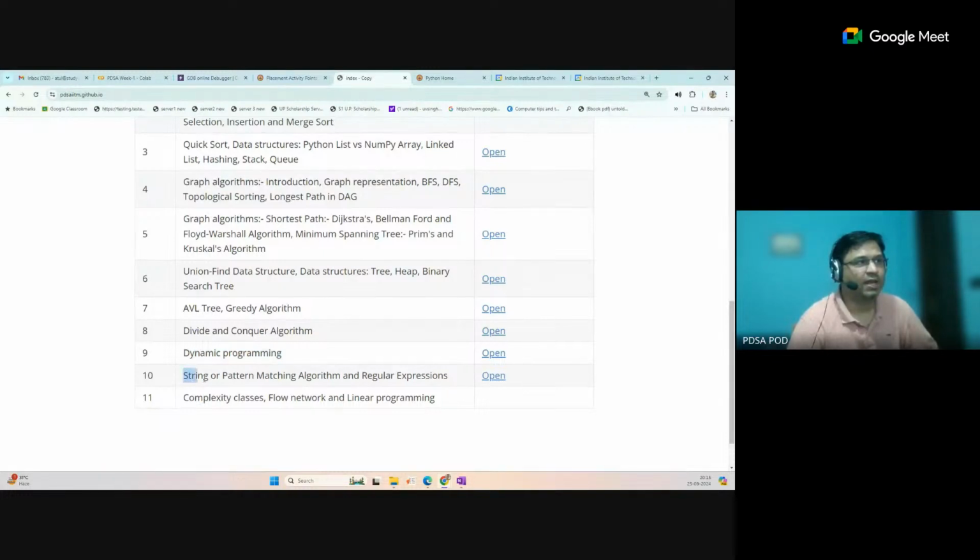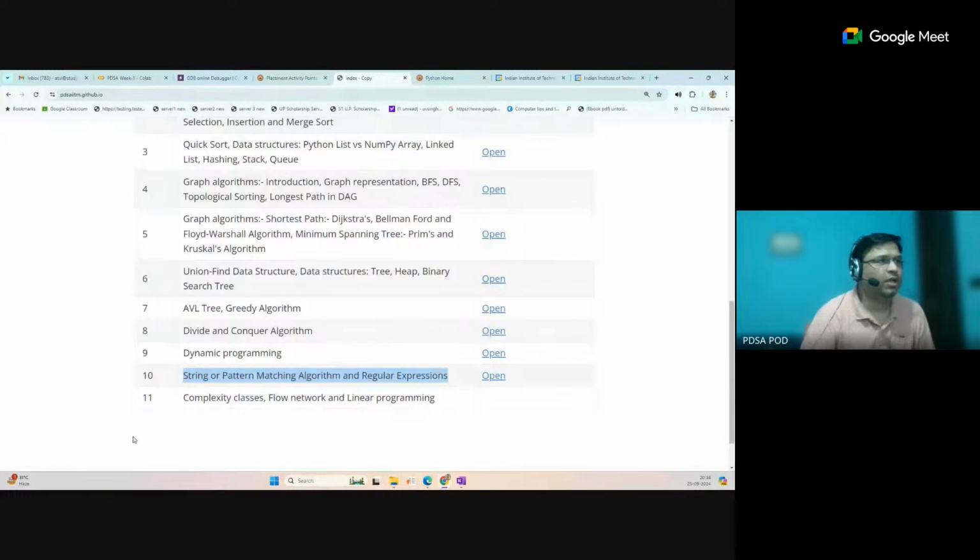And this week 10 is now shifted to week 12 as extra content. The string and pattern matching algorithms are now not in the syllabus of your course. We will just release it in the 12th week as additional content. You can see the content, watch it, and practice. These are some good topics, but not too relevant to the PDSA and DSA concepts. So we will release this 10th week as the 12th week, and the 10th week will be the refresher week.